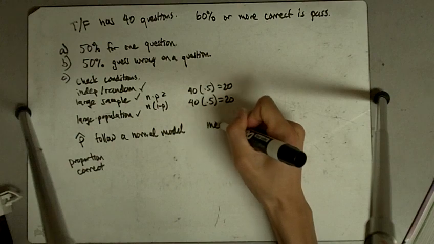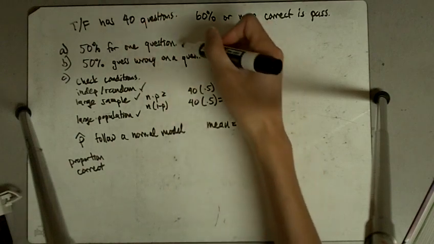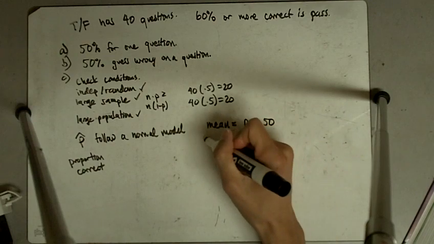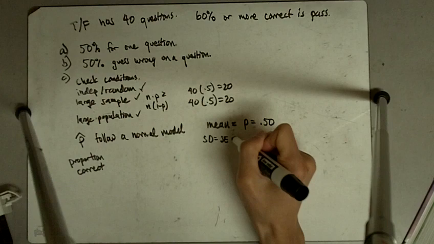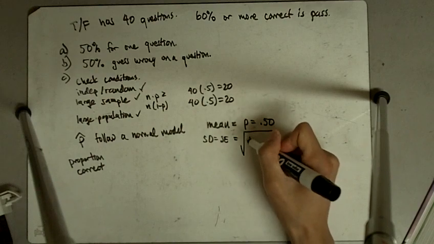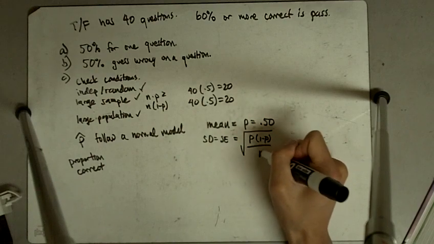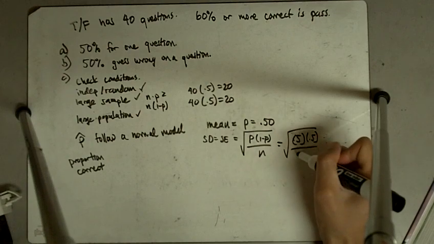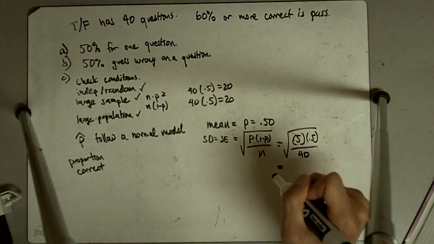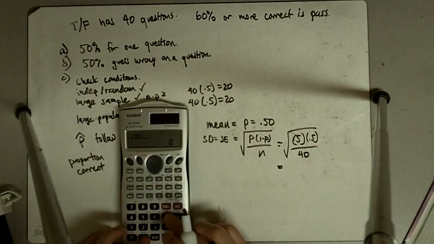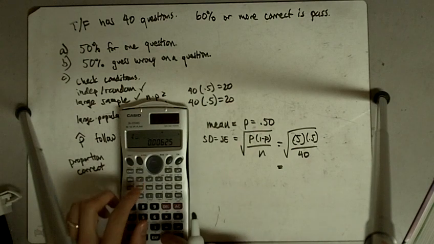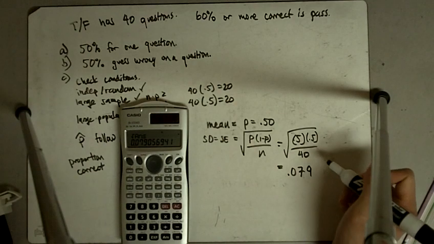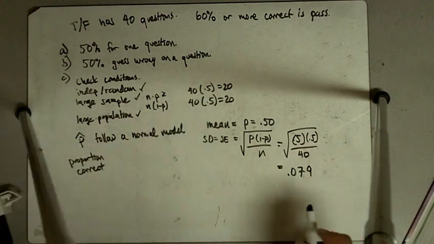So the mean of this normal model is going to be 50%. We expect 50% to be answered correctly, and the standard deviation is our standard error, which is the square root of p times 1 minus p over n: the square root of 0.5 times 0.5 divided by 40. I get 0.079. So my standard error is 0.079.